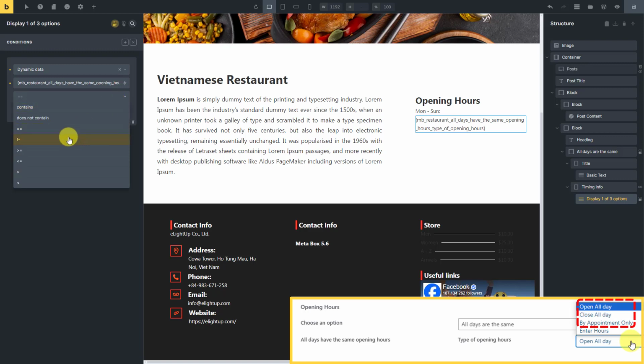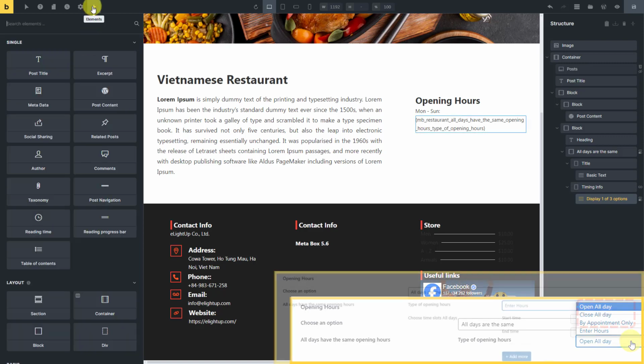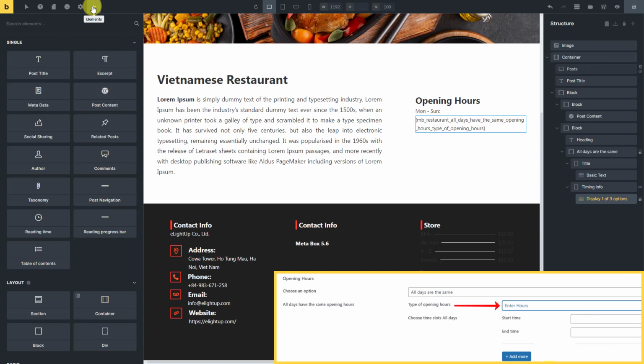I set the operation like this, and set the value as the last option in the field. It means that this element will display whenever the last option is not chosen. Otherwise, in the case that the last option is chosen, I have another div element to display the right information.